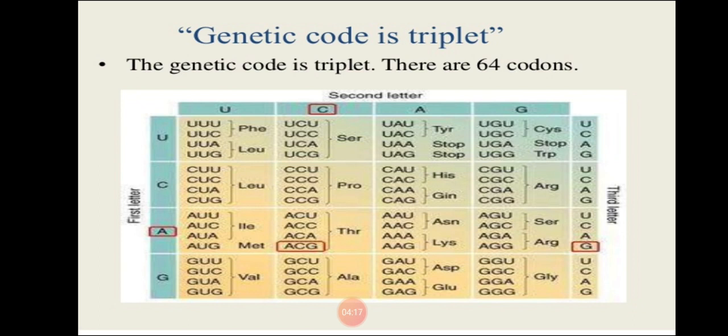Always they are present in the form of a triplet, meaning 3 letters. For example, UUU, UUC, UUA. And in every living organism, the genetic code is a triplet code only.